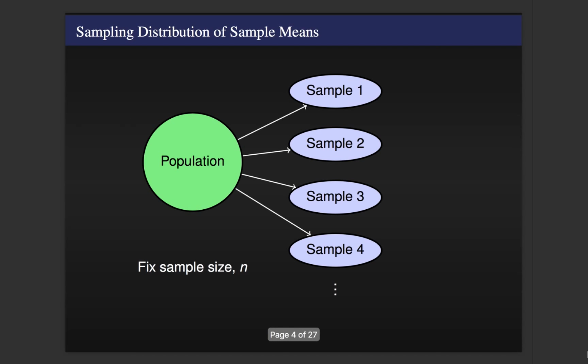The truth of the matter is, if we're doing this at random, there are a lot of different samples that could appear by going out and collecting a random set of 1,000 people. So if I'm working across the entire United States, maybe sample 1 has 50 people from Massachusetts, whereas sample 2 has 150 people from Massachusetts. Each one of these samples, depending on the randomness of the sampling process, is going to be different.